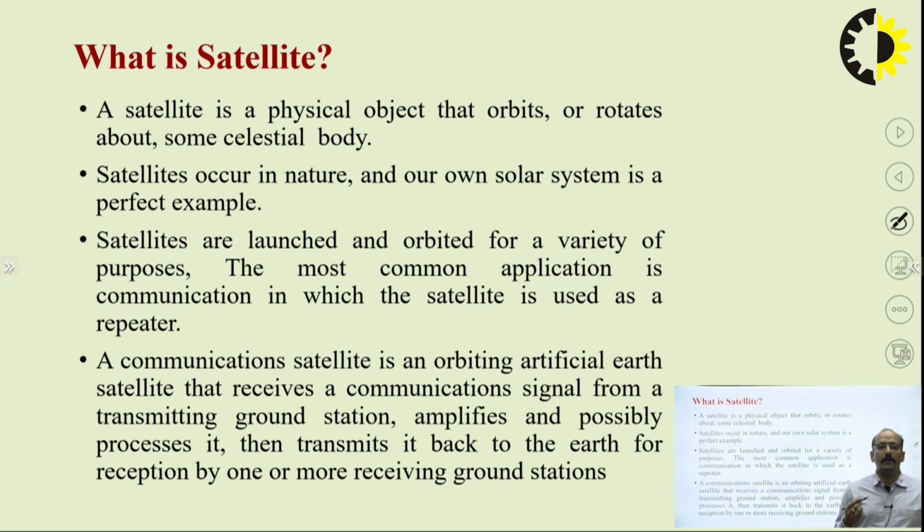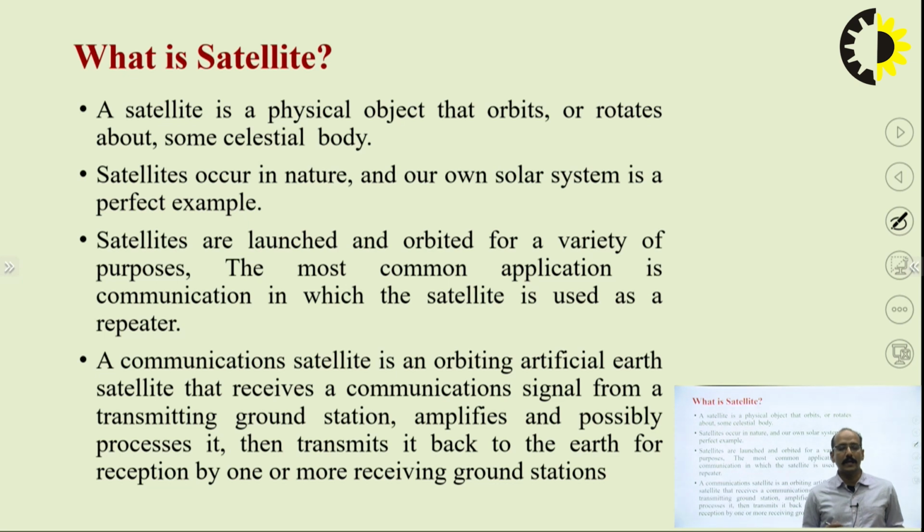These satellites are launched and orbited for a variety of purposes, and the most common application is communication, in which the satellite is used as a repeater circuit. When we are sending data from transmitter to receiver over a long distance, as soon as data travels through the atmosphere or space, noise is added, and that addition of noise will distort the signal.